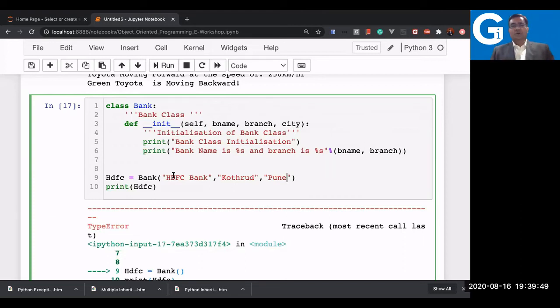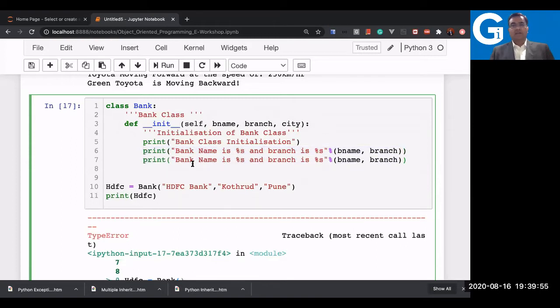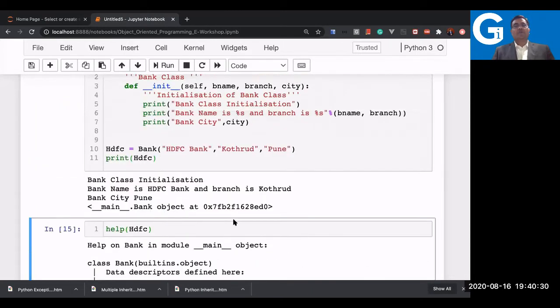And again, here I will need to write one more statement. Either I can write it here or here also. So I will show one more print statement in a different way. I can add city, state, whatever. Here I will not use a percentage, so that you know both print statement styles. I'll just add a comma and the city name. When you are not using percentage, you simply write a comma. But when you are using percentage, don't use a comma. Now here you are passing one more parameter, Pune, already passed. Let's test it. Yes, working perfectly now, no error.